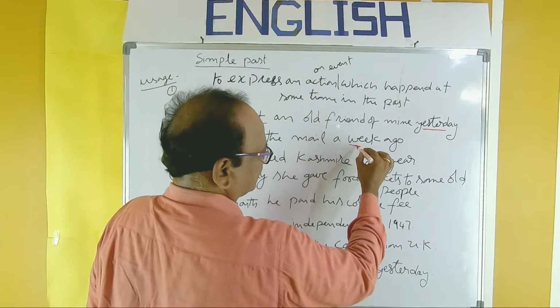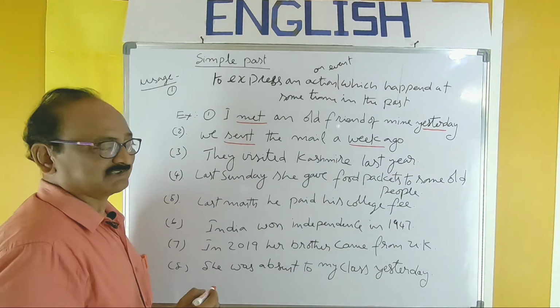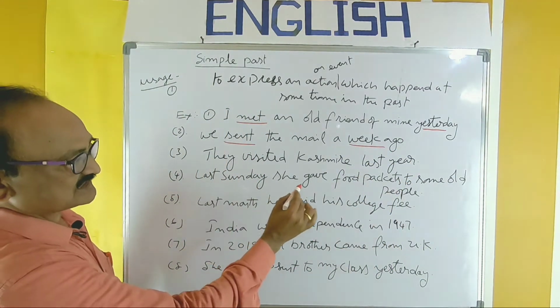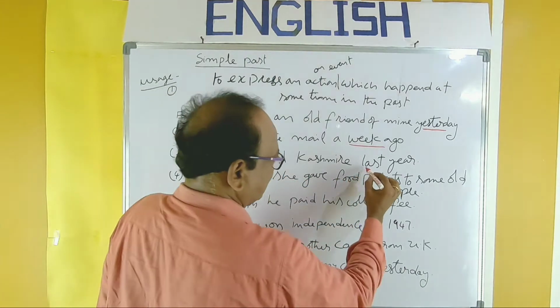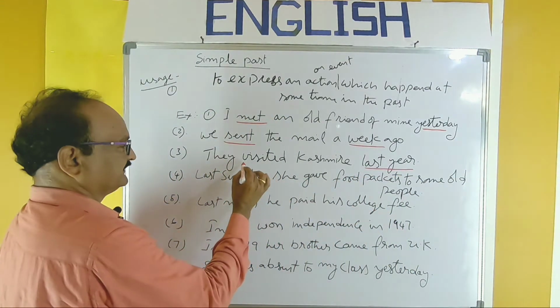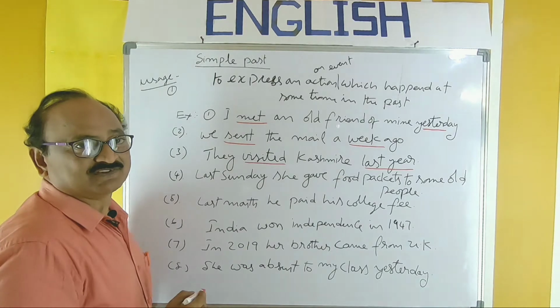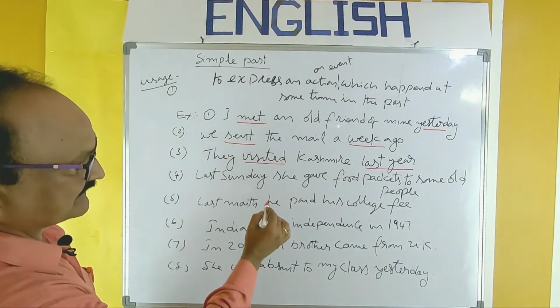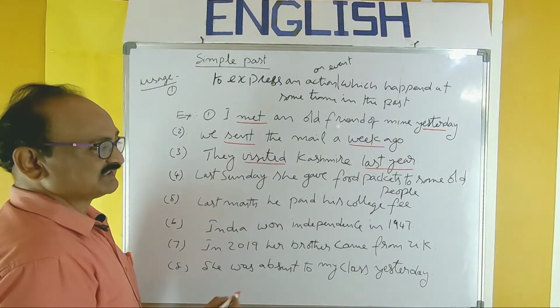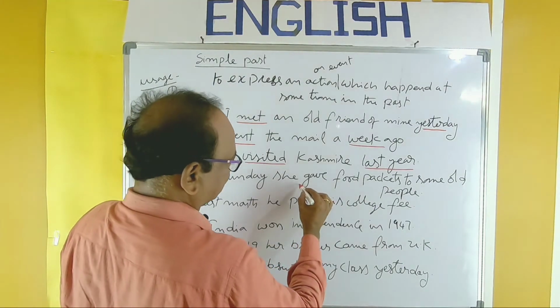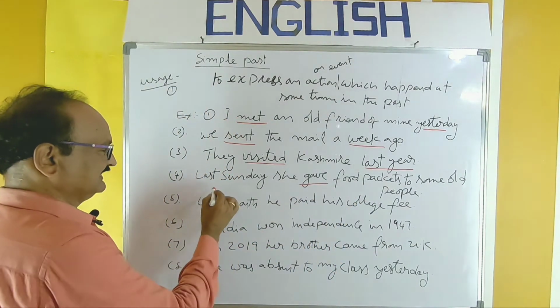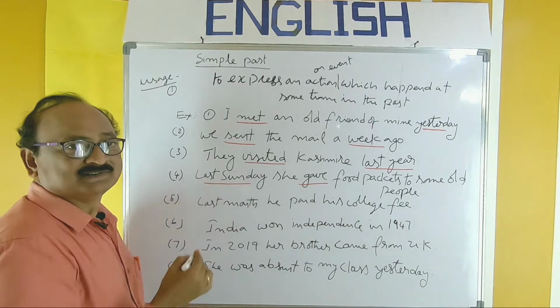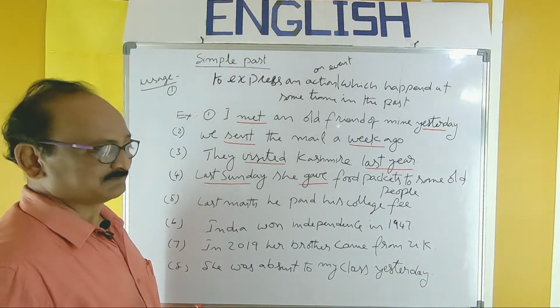A week ago, so clearly time is mentioned. They visited Kashmir last year. This action happened last year. So visited, second form. Last Sunday she gave food packets to some old people. So gave is the verb, and last Sunday is the time referring to the past.